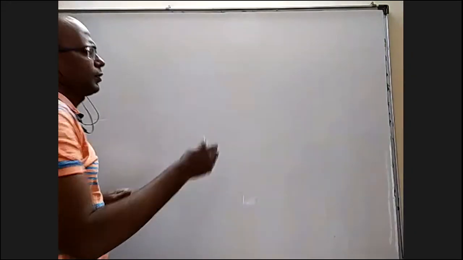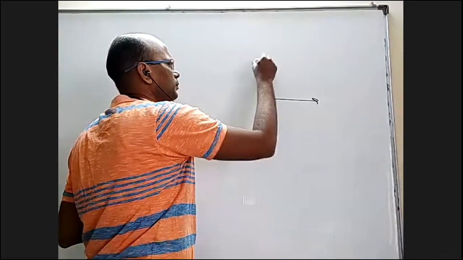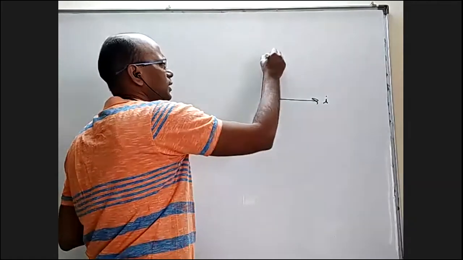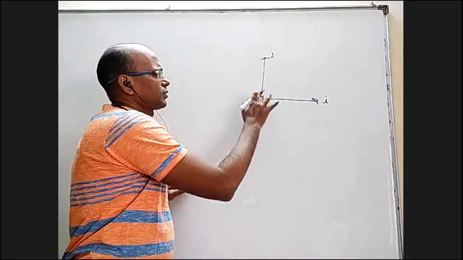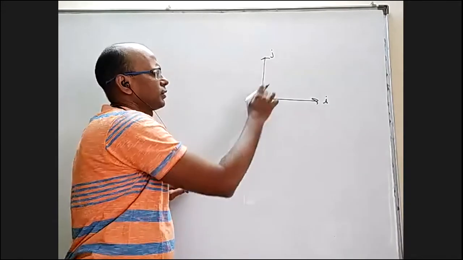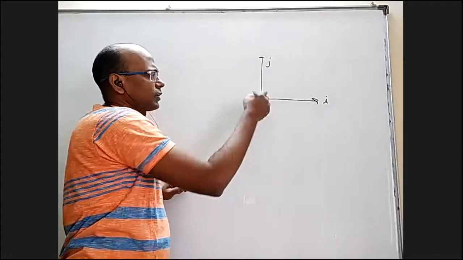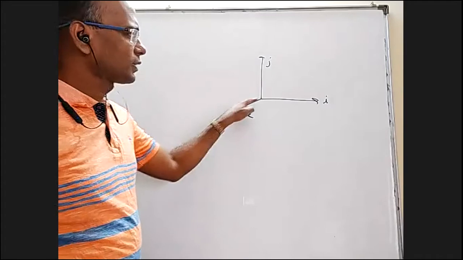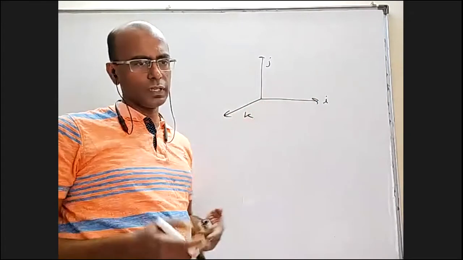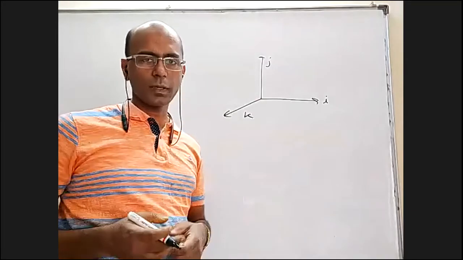Okay, coming to this, we generally deal with the right hand system. When you take I here and J here, or sometimes some people write J here and K there, anything is okay. If I take I cross J, the direction is this, that is K. If I take K like this, that is called left hand system. We don't deal with it. If it is left hand system, I cross J will not be K, it will be minus K.